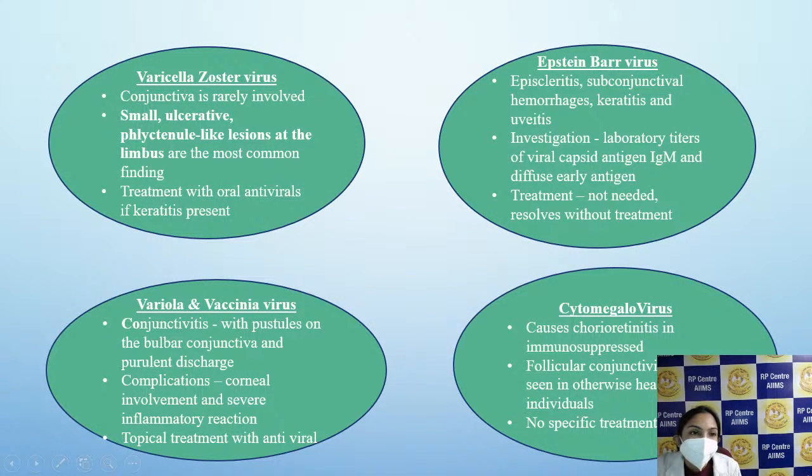Among a few uncommon viral infections, varicella zoster can result in small ulcerative phlyctenule-like lesions at the limbus. And Epstein-Barr virus can result in subconjunctival hemorrhages, keratitis, uveitis. Treatment is usually not specific. Specific treatment is not needed for these Epstein-Barr viral infections. Variola and vaccinia can also result in conjunctivitis. Antiviral treatment can be given.